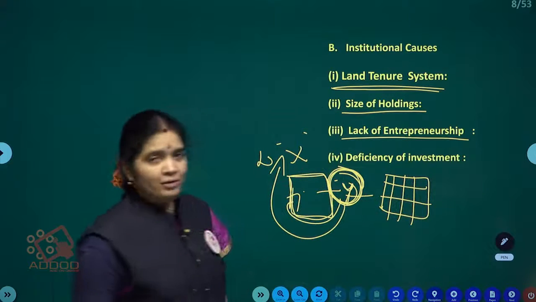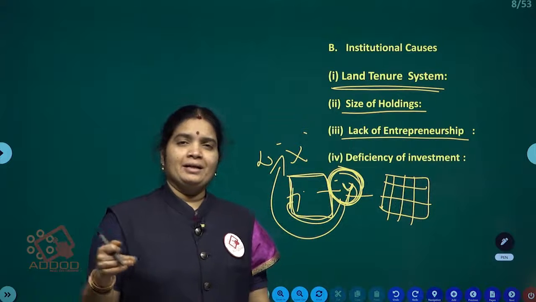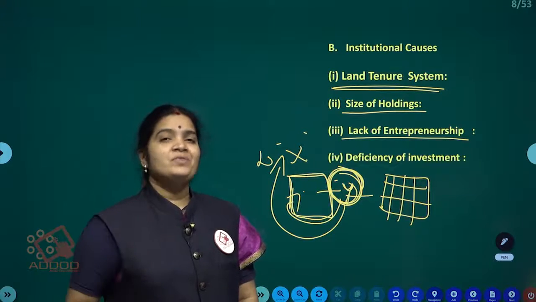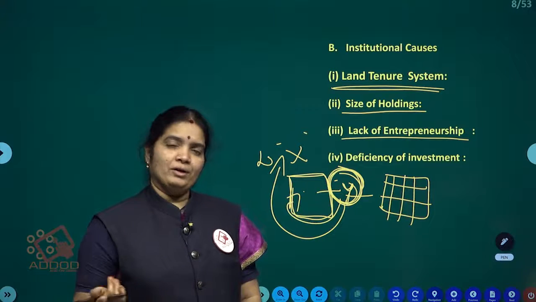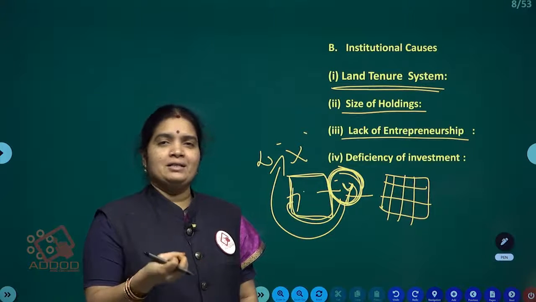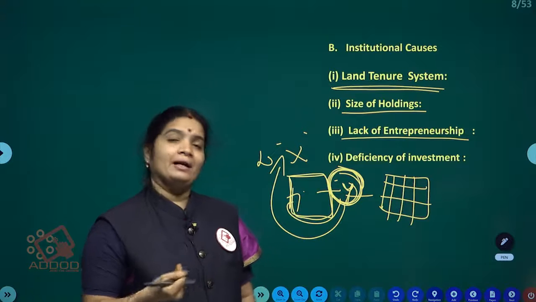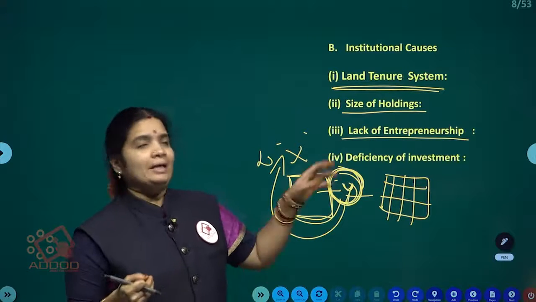Next one, lack of entrepreneurship. Here we see that in the agriculture sector there is no need for education and training skills. Whoever wants to work in agriculture can do the work.